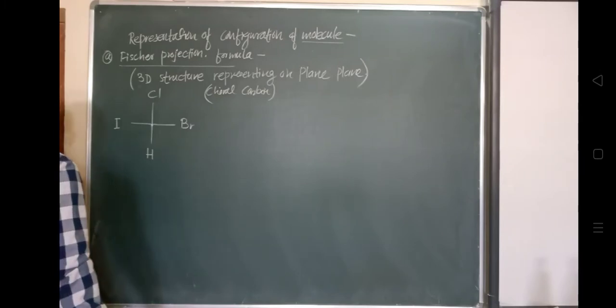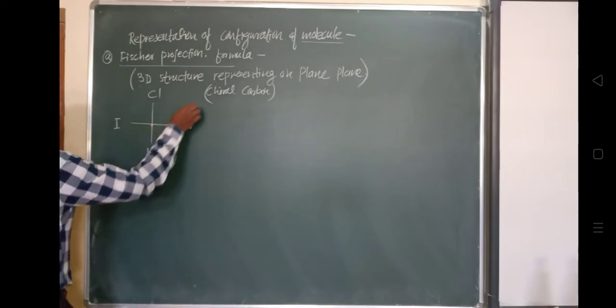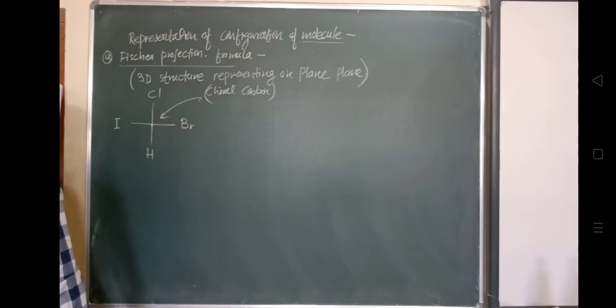Okay, so this is a chiral carbon. This is a chiral carbon actually. And this is called a Fischer projection. How to understand this Fischer projection? The convention of the vertical and horizontal lines.